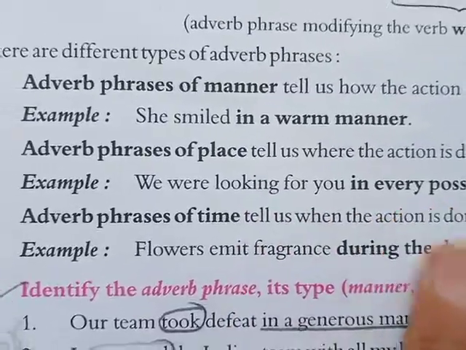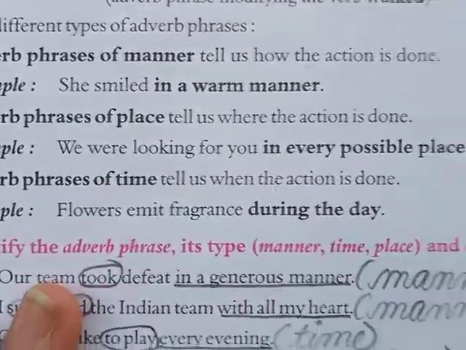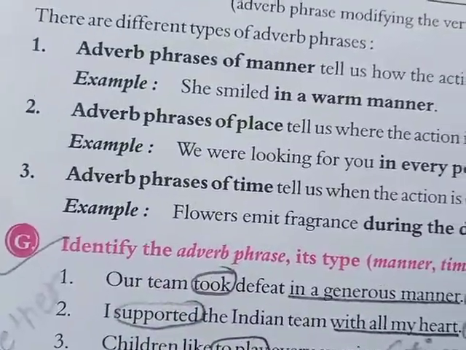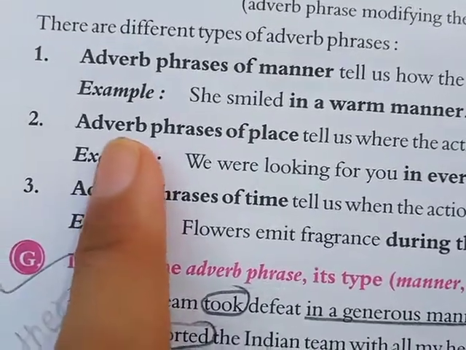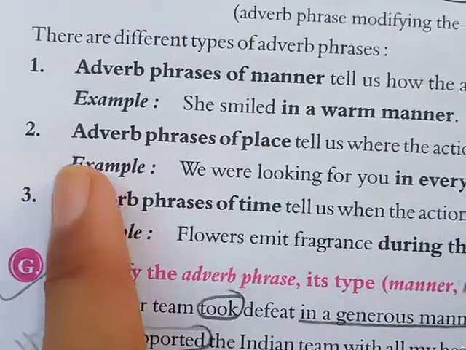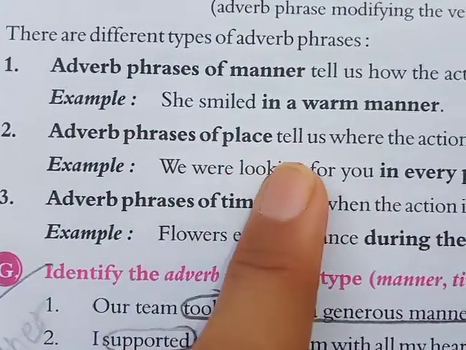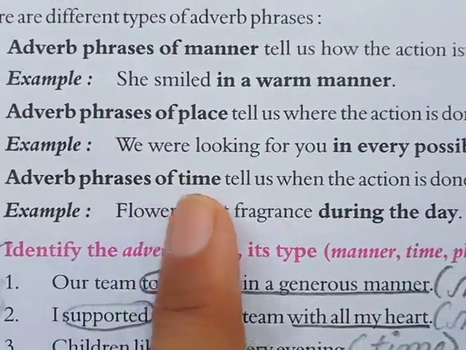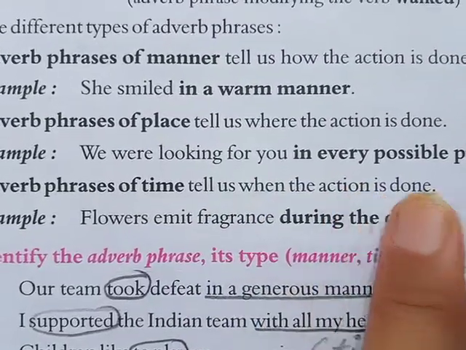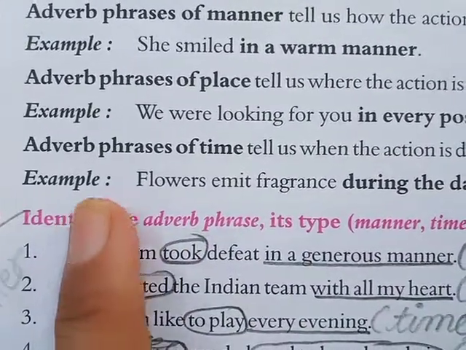Everywhere, anywhere, all around, these are all groups of words which show place, and that is why they are said to be adverb phrases of place.